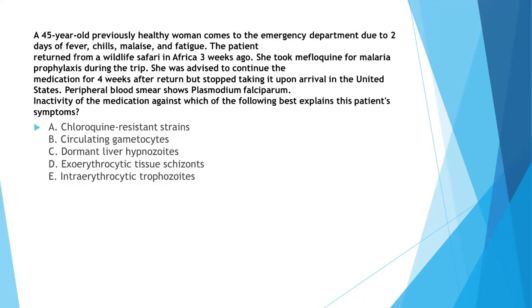So here we have the question with us. A 45-year-old, previously healthy woman comes to the emergency department due to a 2-day history of fever, chills, malaise, and fatigue. The patient returned from a wildlife safari in Africa 3 weeks ago. She took mefloquine for malaria prophylaxis during the trip. She was advised to continue the medication for 4 weeks after return, but stopped taking it upon arrival in the United States. Peripheral blood smear shows Plasmodium falciparum. Inactivity of the medication against which of the following best explains the patient's symptoms: chloroquine-resistant strain, circulating gametocytes, dormant liver hypnozoites, exoerythrocytic schizonts, or intraerythrocytic trophozoites?